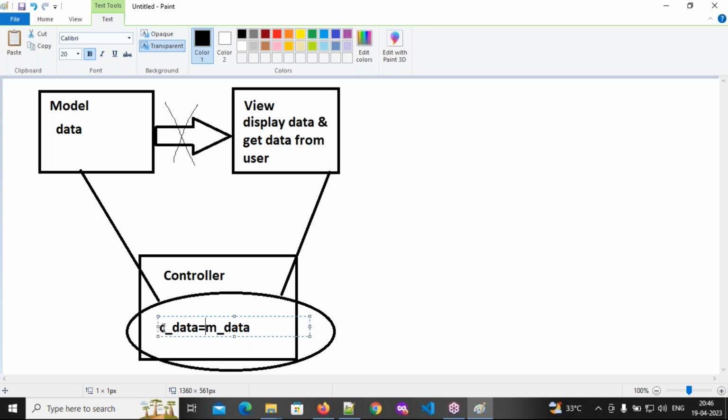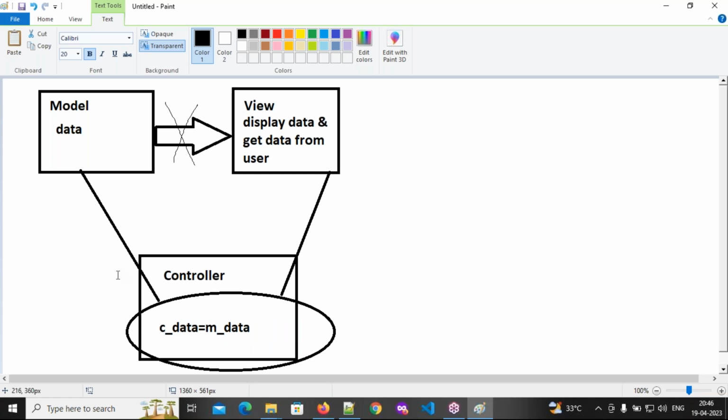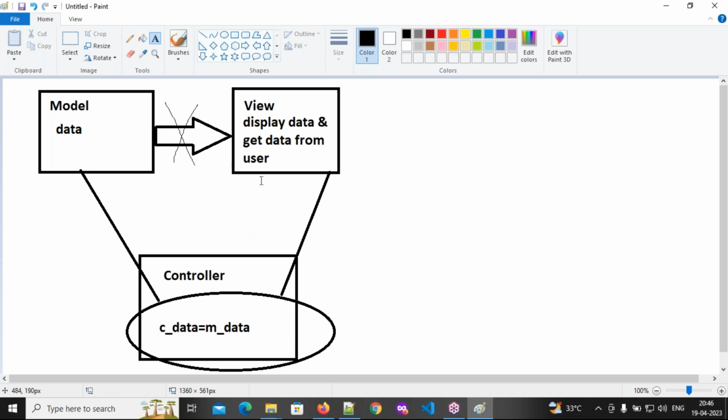Whatever data is coming from the model, I am assigning that model data to the variable I have declared in the controller. Now tell me, where is the data available? In the controller data. So only this controller-related variable can I bind in the view page. Is this point clear, everybody? Respond. Only this controller-related data we can bind in the view page. So this is how the model view controller MVC structure works.